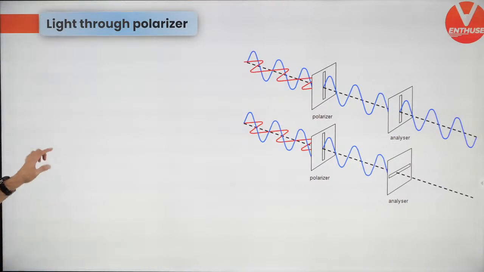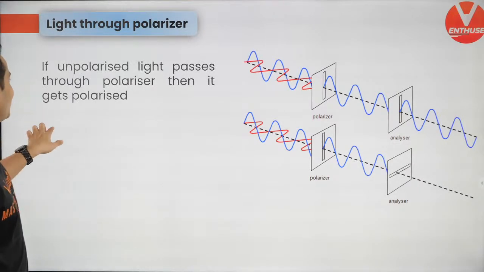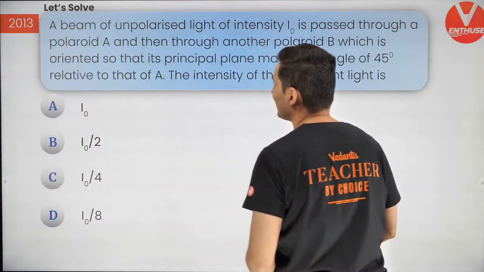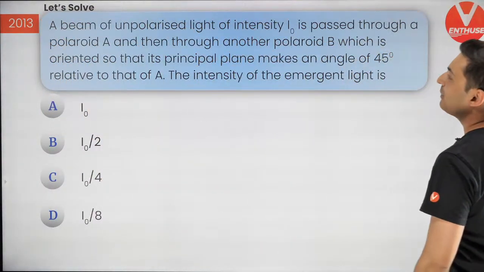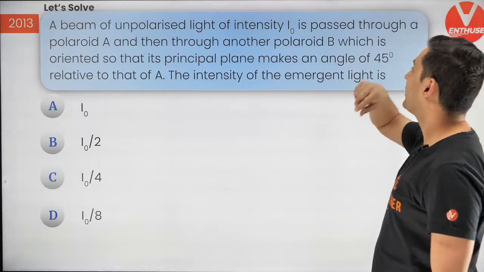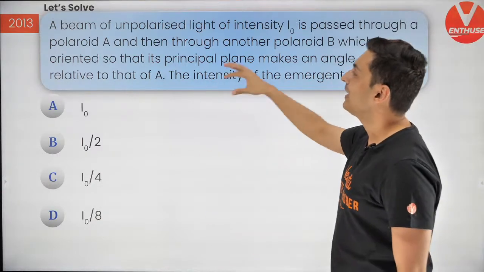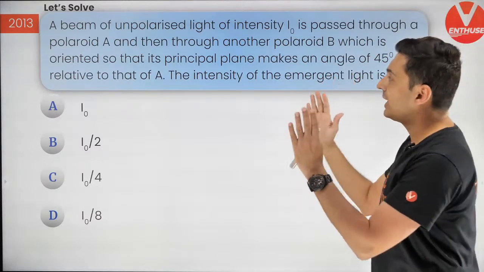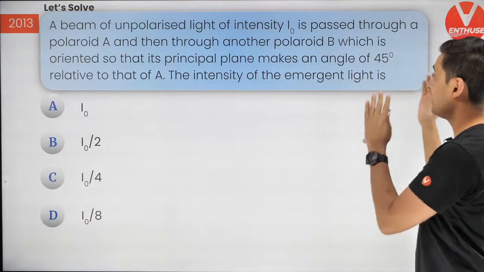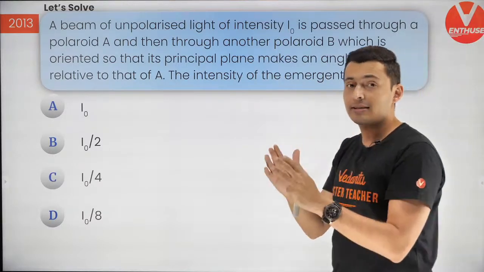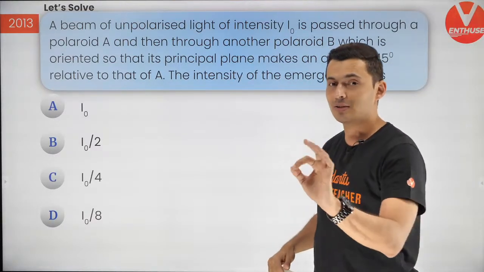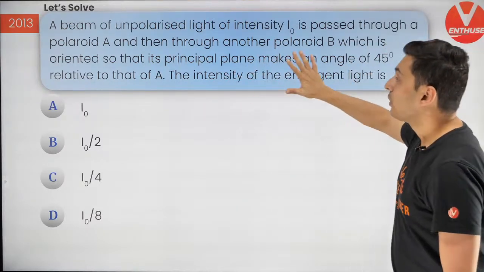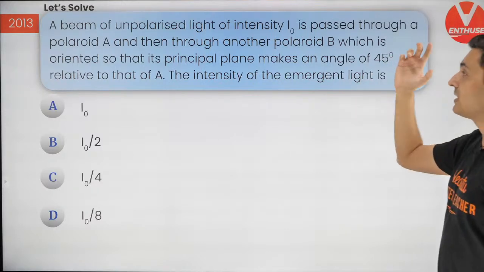All right. Here it comes, the next question. This was asked in 2013. Believe me, this was asked in 2013. A beam of unpolarized light of intensity I0 is passed through a polaroid and then through another polaroid B, which is oriented so that its principal plane makes an angle of 45 degrees. Understand, draw it. Don't just solve it, draw it. That's very important. You will get a sense of it. So, what will be the intensity of the emergent light?